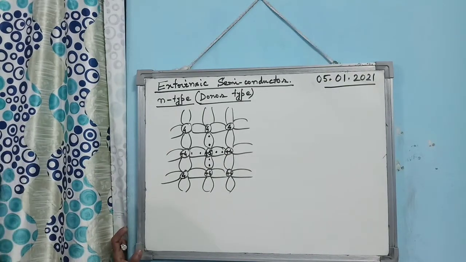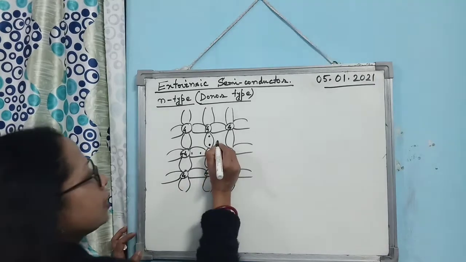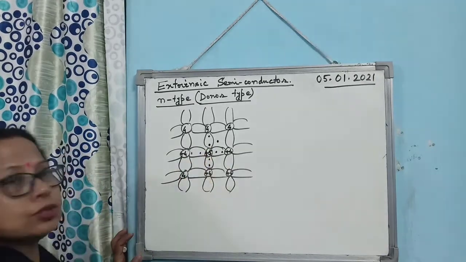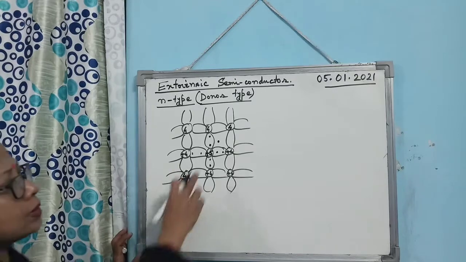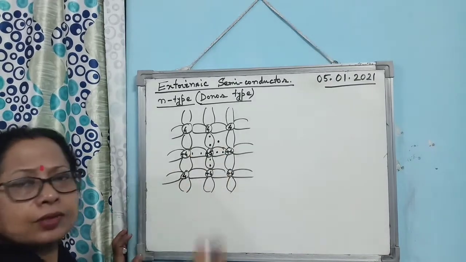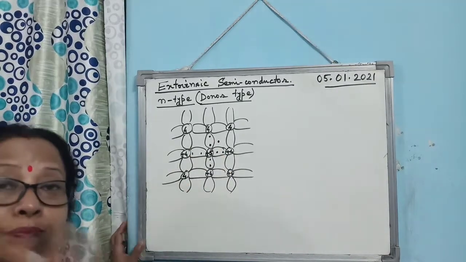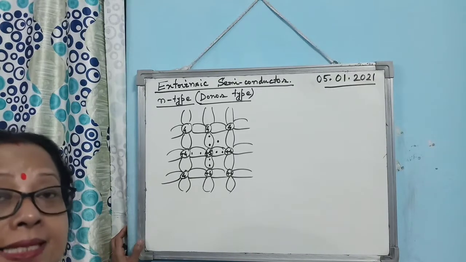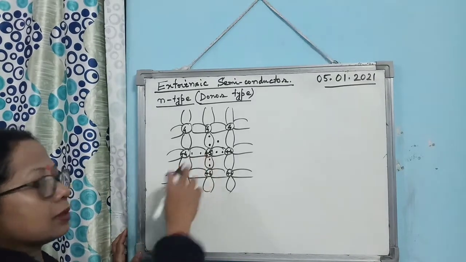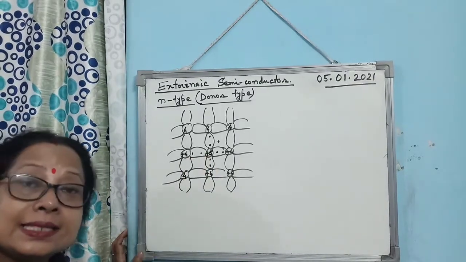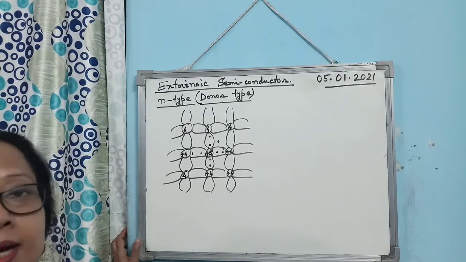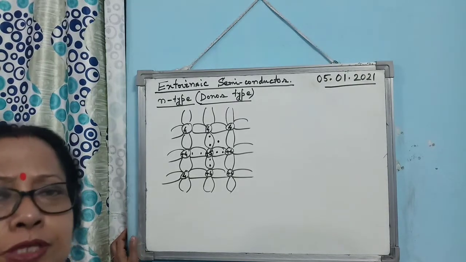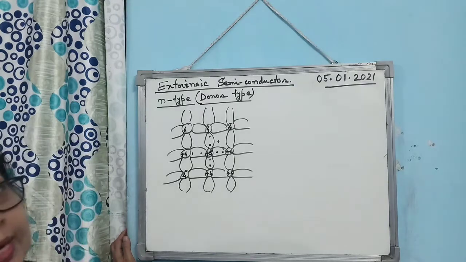Now, what will happen to the fifth one? The fifth one will become loosely bound. Alright, that's why you see this fifth electron of the impurity atom, as it is loosely bound